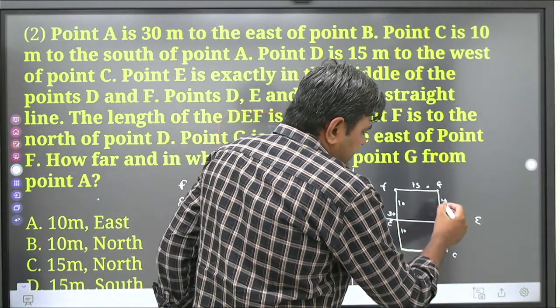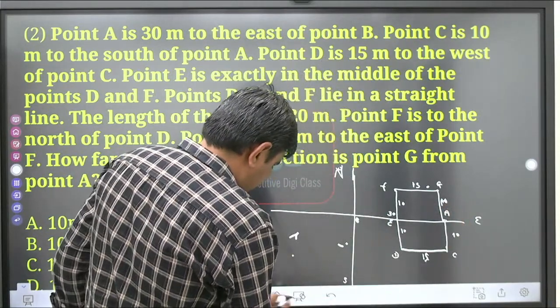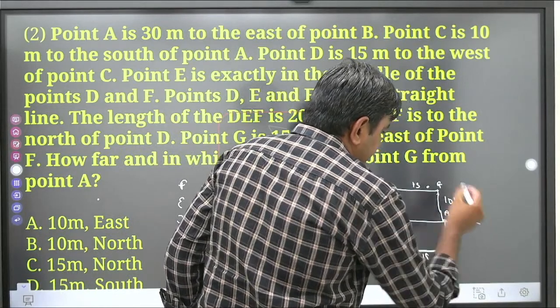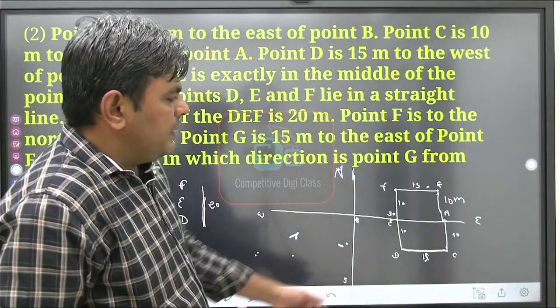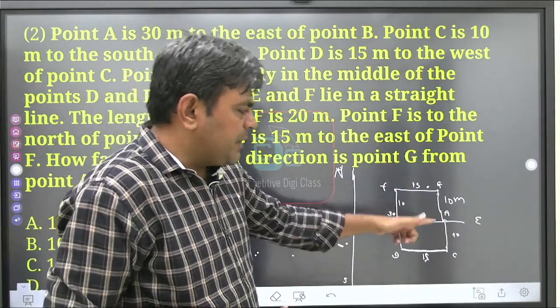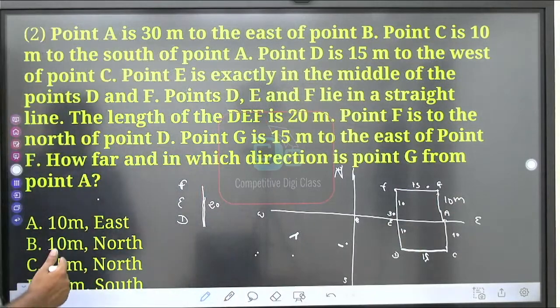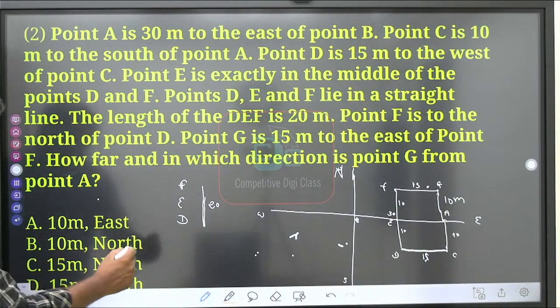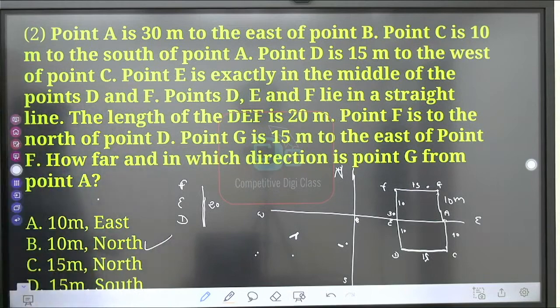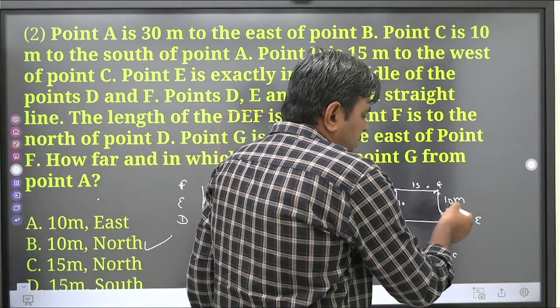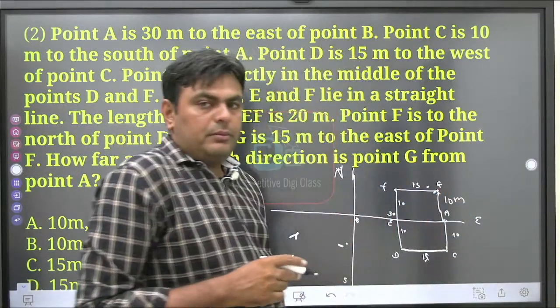We can say that this distance is 10 meter. So the correct answer is G is in north direction with respect to A and at a distance of 10 meter. So correct answer is B option, 10 meter north. Is it clear? It is, we can say, 10 meter to the north. This is the north direction and total the distance between G and A is 10 meter.